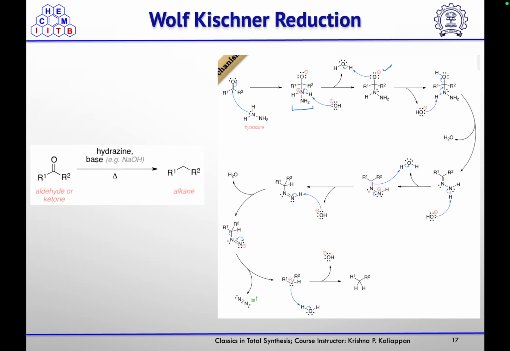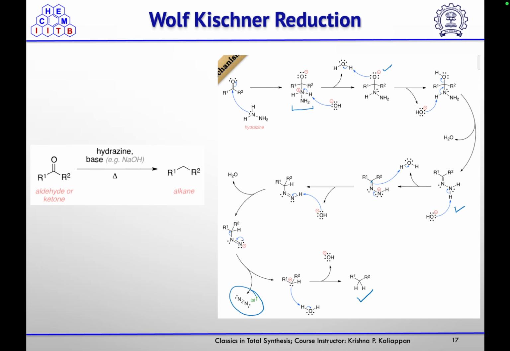Then nitrogen will push the electron density, and this will take the proton to form the iminium ion, which will take the proton at the carbon, and after the loss of the nitrogen, you will get CH2 at that position.